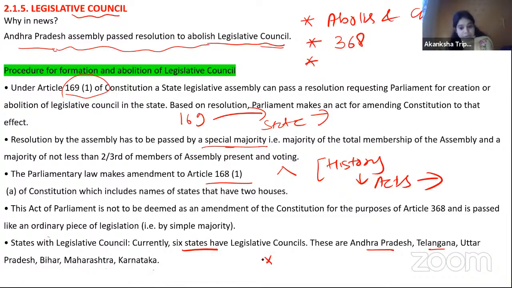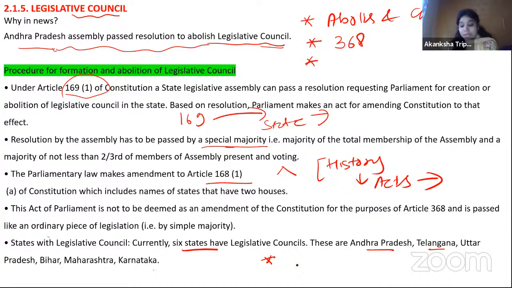One more thing I want to tell you, when you are reading this news and how you are going to supplement it. Number one, you need to understand the advantages and disadvantages of having a Legislative Council, why most states do not have Legislative Councils, and why the Andhra Pradesh Assembly passed the resolution. You need to know these things in a detailed manner, and when you are preparing for your examination, it is advisable to have a fair idea.